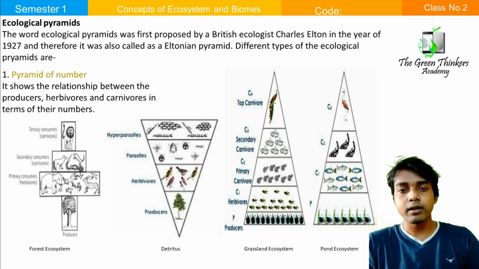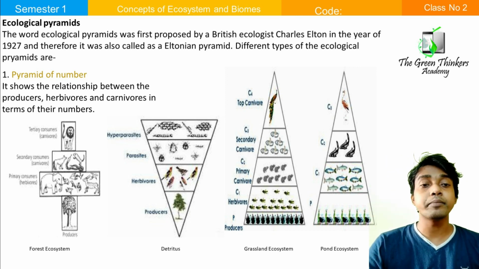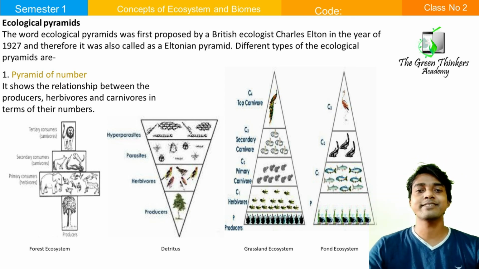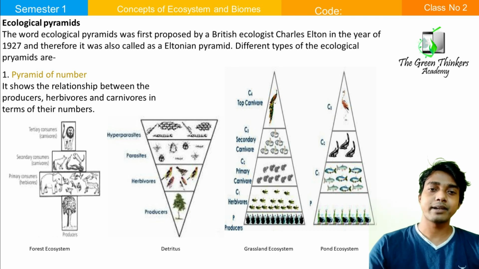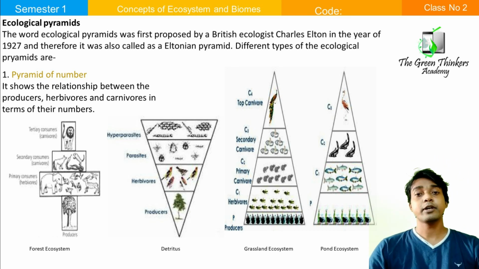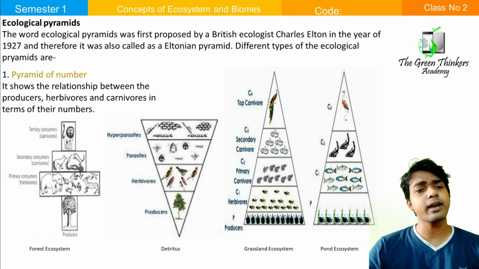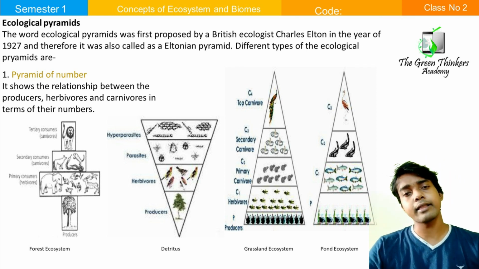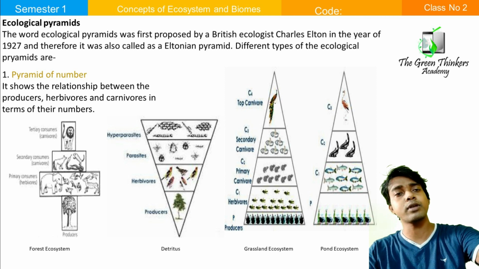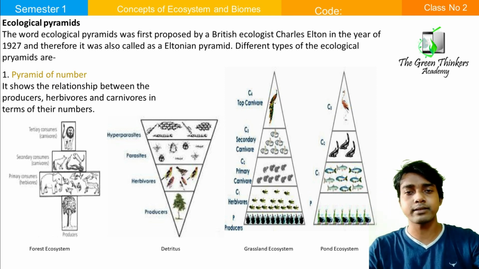But in case of the detritus ecosystem, the pyramid is totally upside down. Here the producer is always a tree. Herbivores are different types of birds or different types of animals. Then we come to the top one, that is the parasite.